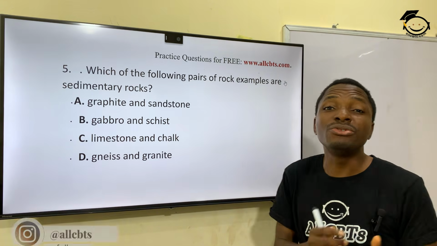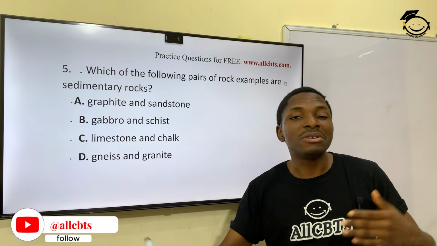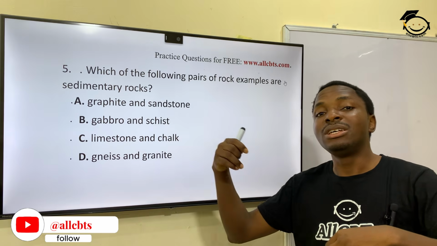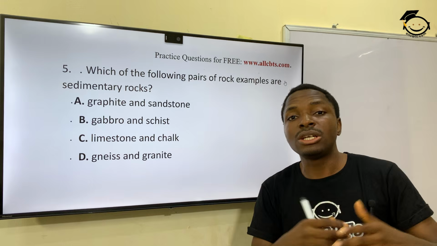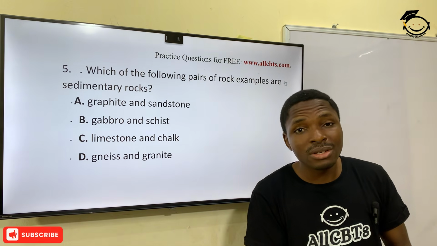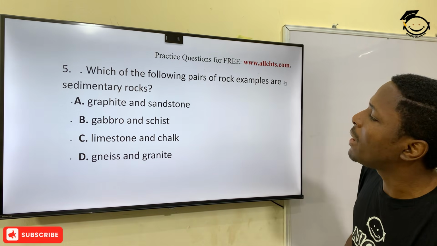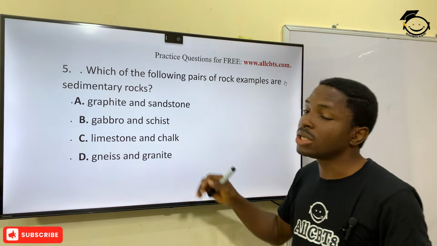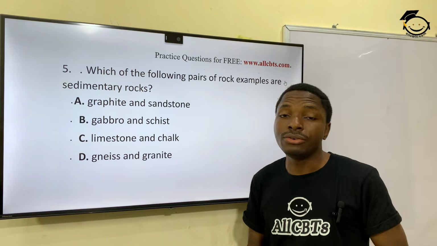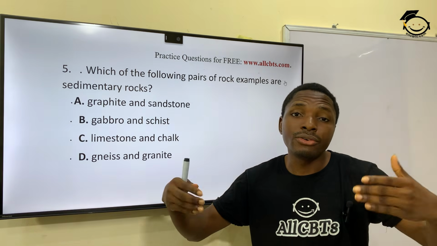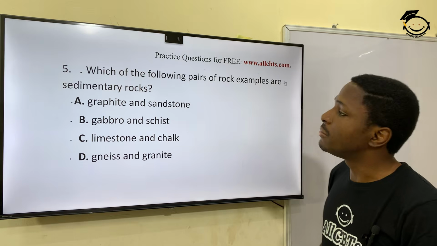Sedimentary rocks are formed from other rocks, from granite, from metamorphosis and several natural processes, right? So limestone and chalk are examples of rocks that are formed as sedimentary rock.